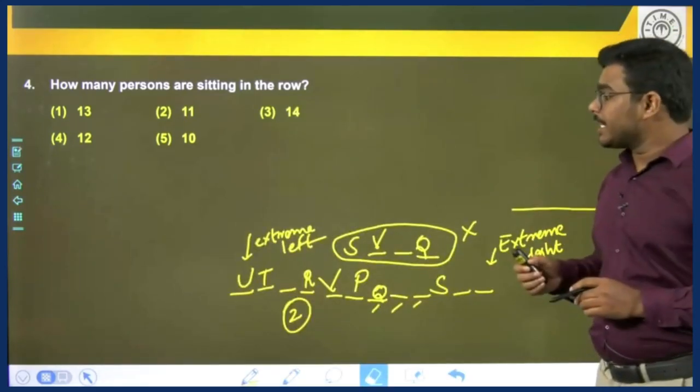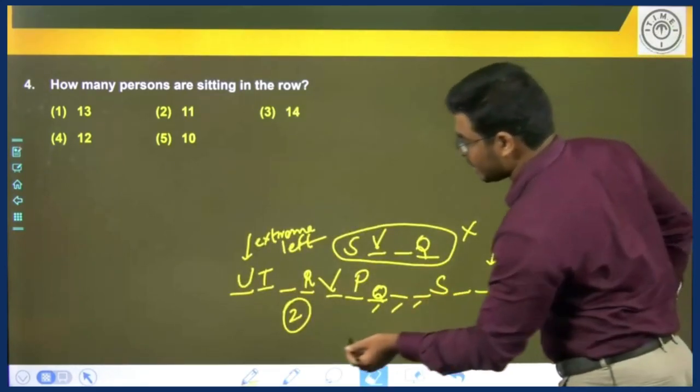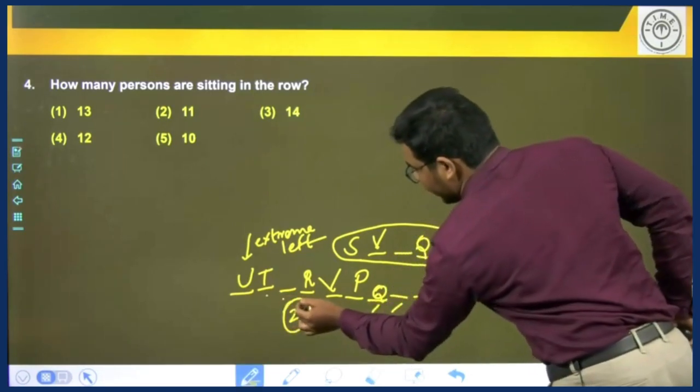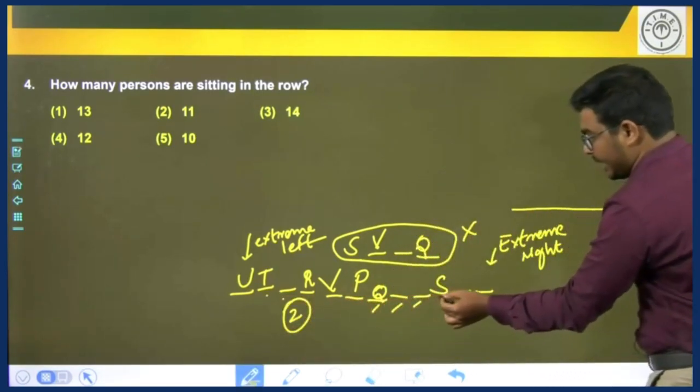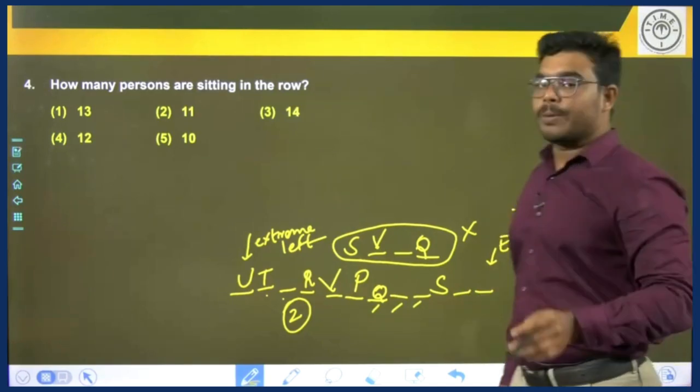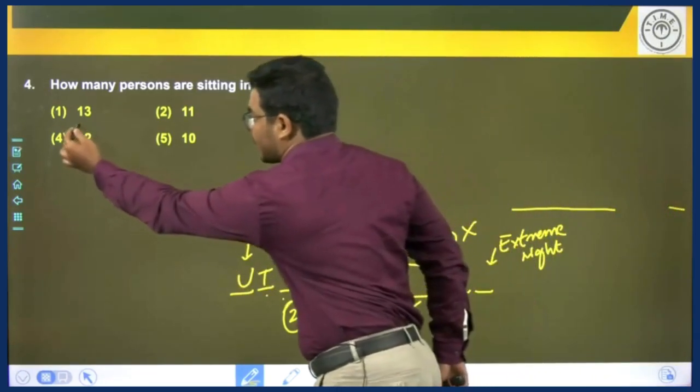How many persons are sitting in the row? Let us count how many persons are sitting in the row. 1, 2, 3, 4, 5, 6, 7, 8, 9, 10, 11, 12. There are 12 people sitting in the row, which is option 4.